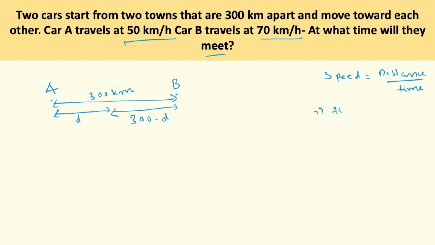Hence time is equal to distance by speed. Let the time taken by car A be t car A, which would be equal to the time taken by car B.